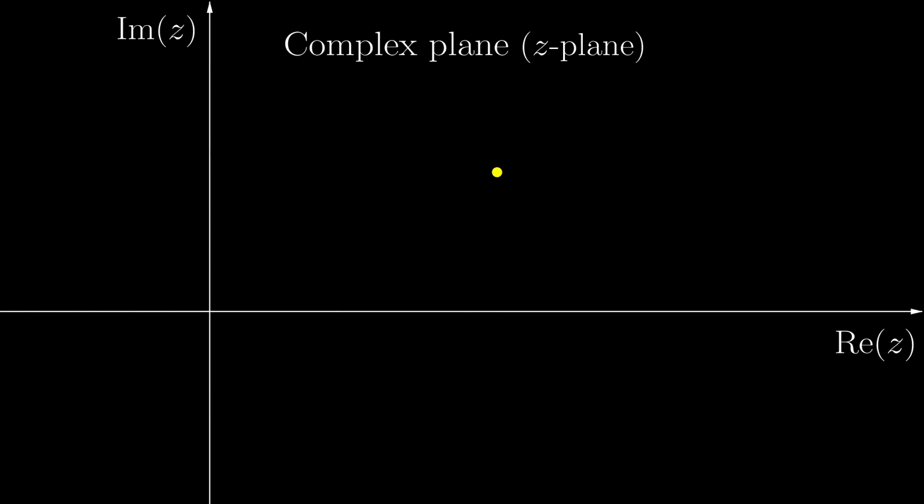However, one thing before we close this chapter. Instead of thinking about the complex number as a point, we can also think of it as a vector emanating from the origin. And now we move on.